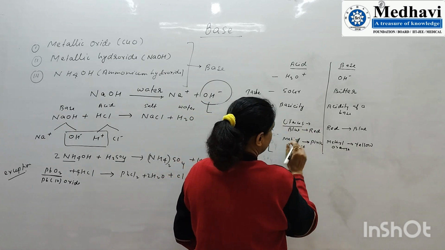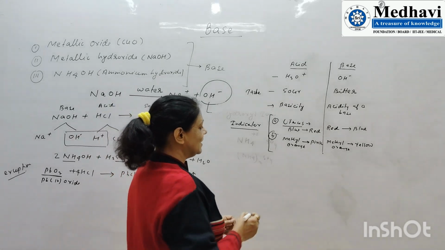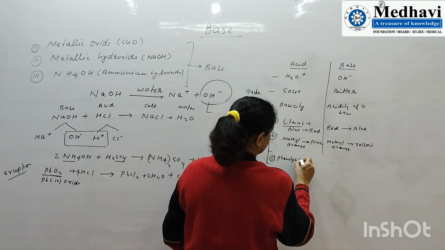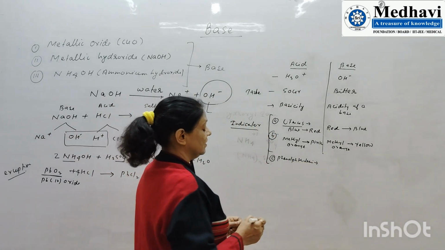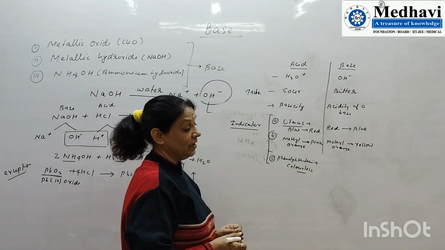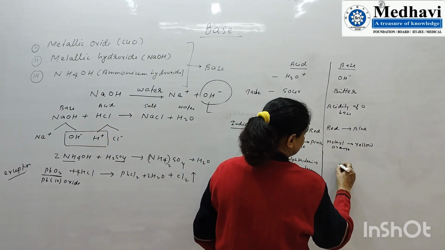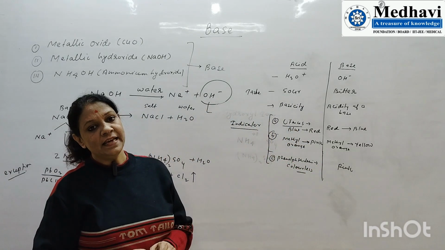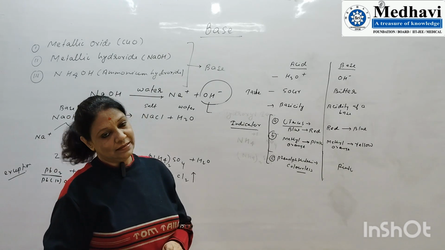The first indicator is litmus paper, the second is methyl orange, and the last is phenolphthalein. Acid remains colorless; it has no effect on phenolphthalein, whereas when we pass phenolphthalein through a base, it will turn pink. So physically, we can categorize acids and bases by different methods.